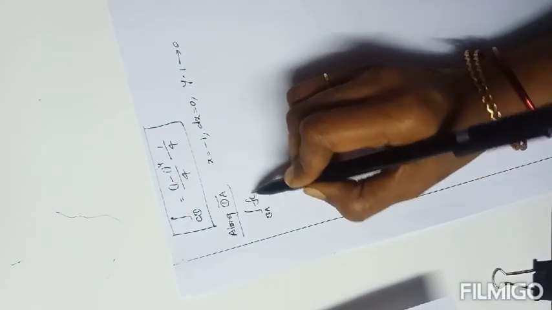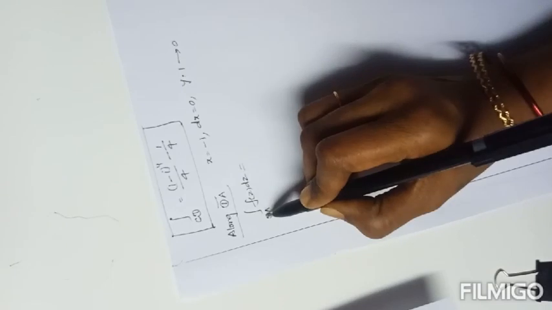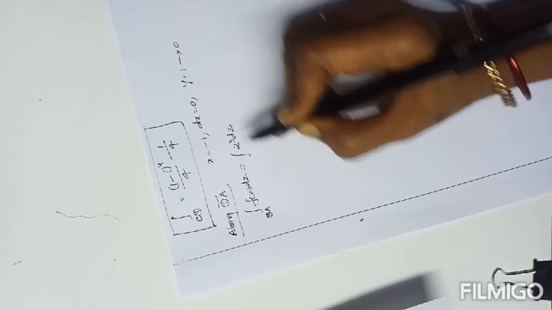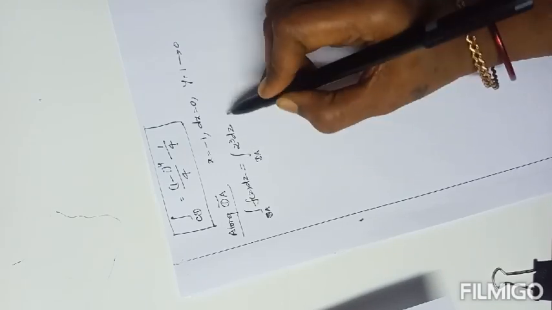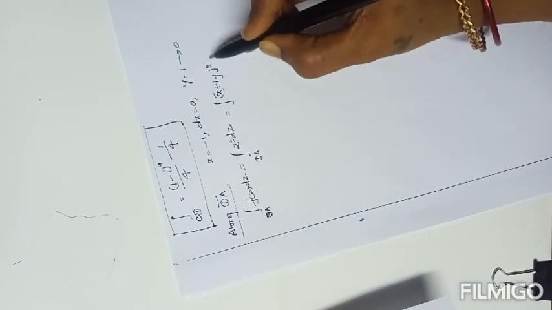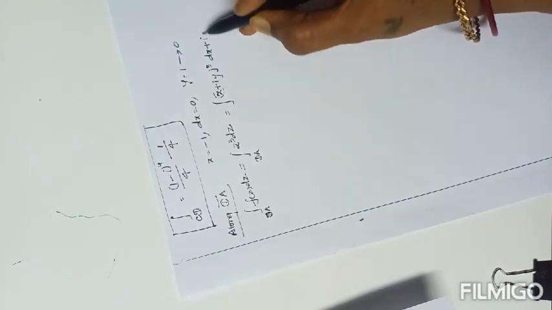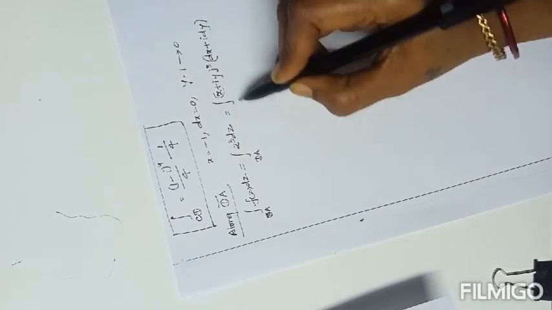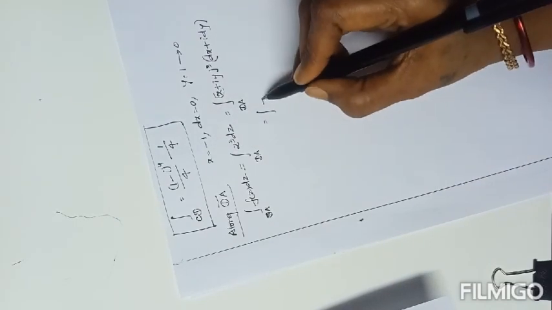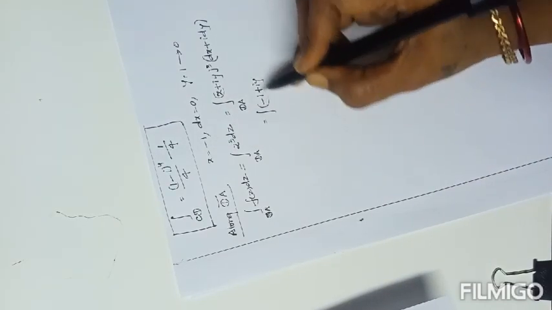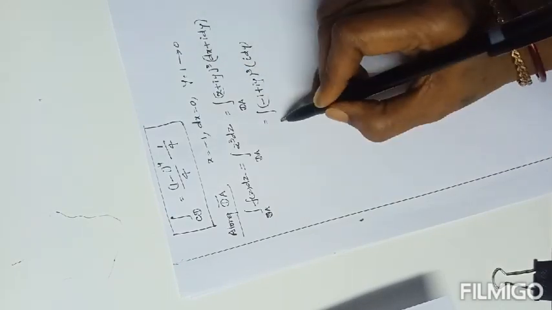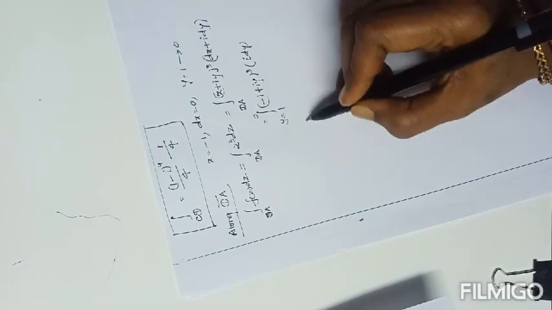The integral over DA of f of z dz, where the function is z cube dz, is the integral of (x plus iy) whole cube (dx plus i dy) along DA. Now x equals minus 1: integral of (minus 1 plus iy) whole cube, dx is 0, i dy, and y varies from 1 to 0.